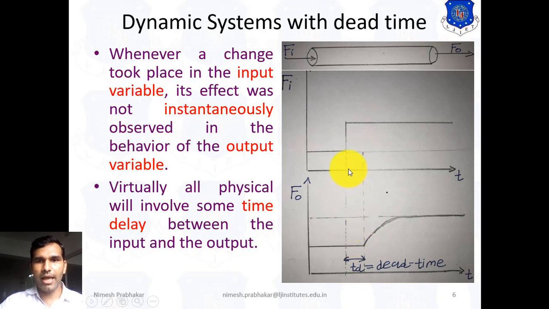At time t equals 0, we give some input here, but the effect of this input creates a delay, and it goes to the output with some delay tau d. That means if we give an input signal here, it takes some time to reach here.